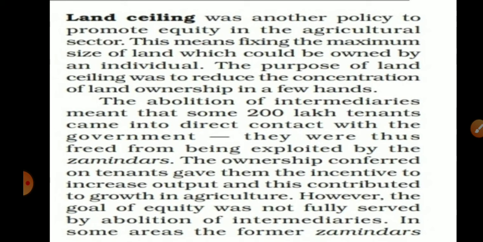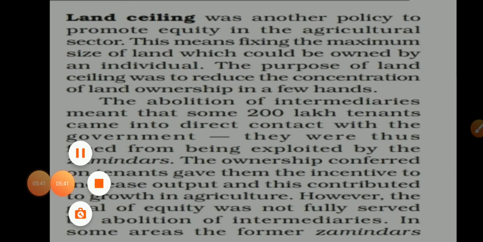The second point is land ceiling. Land ceiling was another policy to promote equity in the agriculture sector, which means fixing the maximum size of land which could be owned by an individual. The purpose of land ceiling was to reduce the concentration of land ownership in a few hands. We can understand this point very well through this picture.